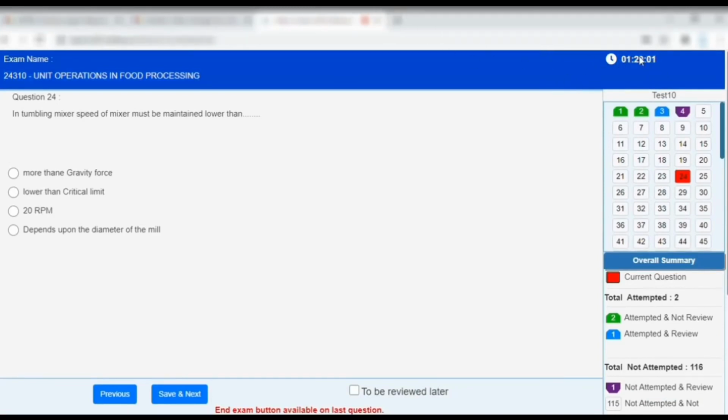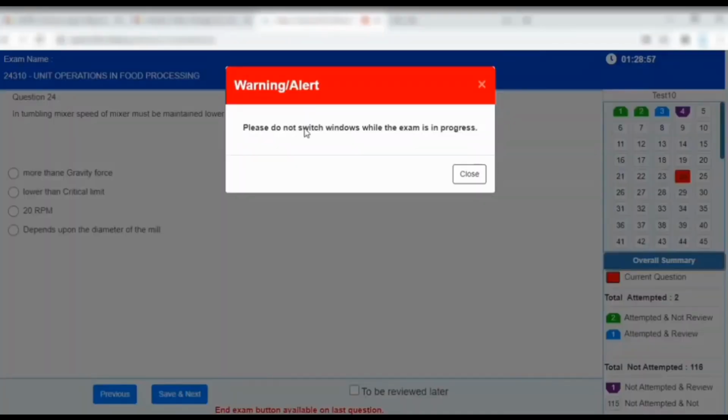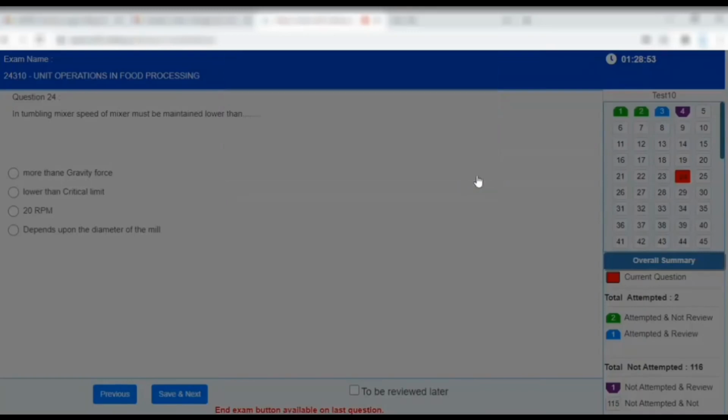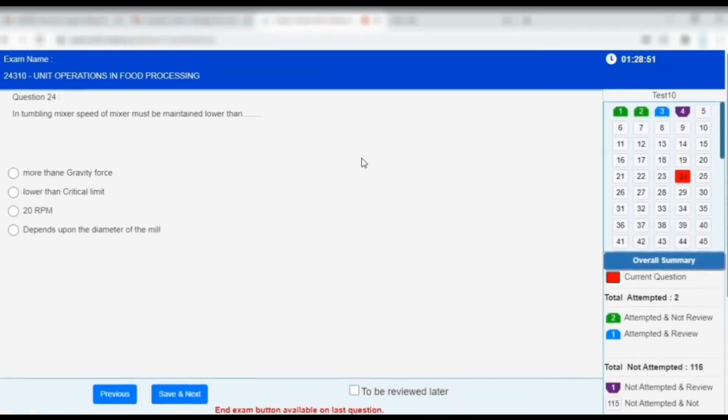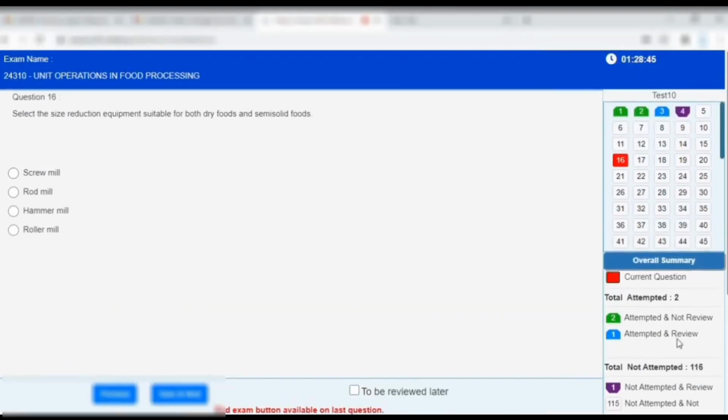At the top right there is a timer which denotes the time till completion of the exam. In this case I still have 1 hour and 29 minutes till completion of the exam. If I try to switch the window in between, an alert will be shown to me that please do not switch the window as it will be counted as a malpractice. You can move to any question using the digits which are present at the right of the screen.